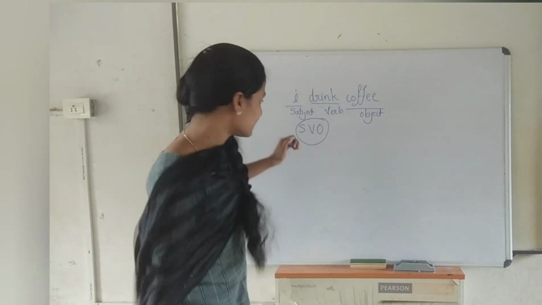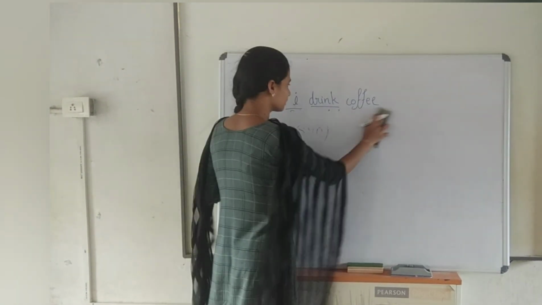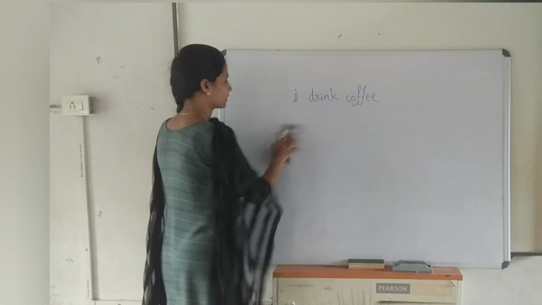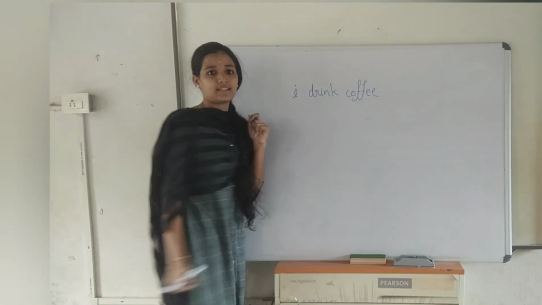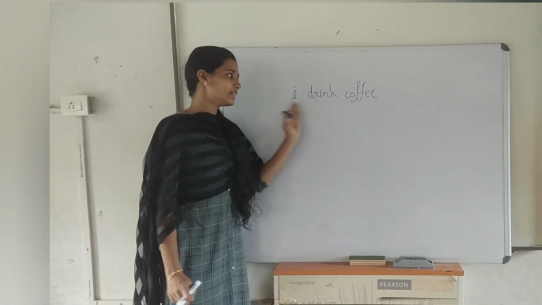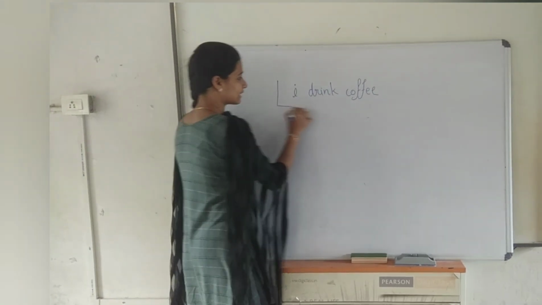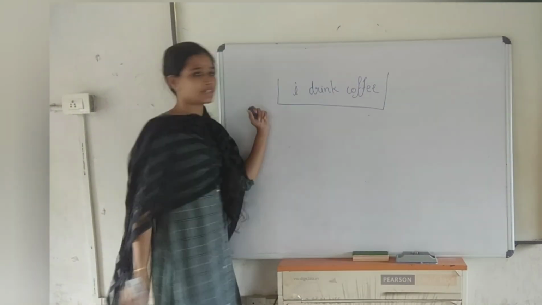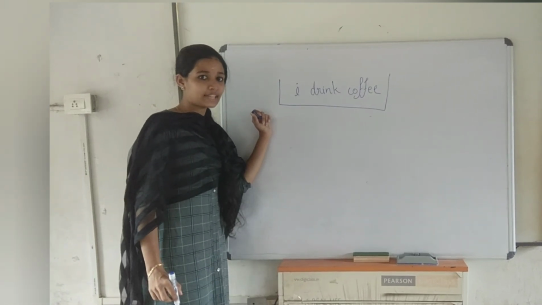So we can say that it is in correct word order. Still, there is a mistake. Can you identify that mistake? I said it is in the correct word order, but when I wrote this sentence, there is a mistake. Can you get it? Can you identify it?